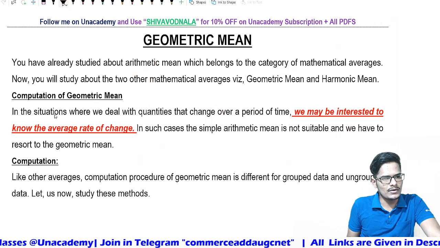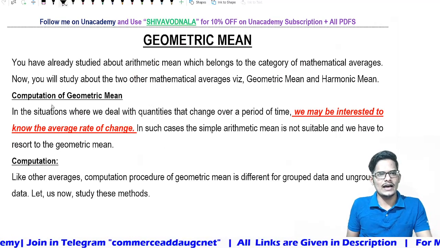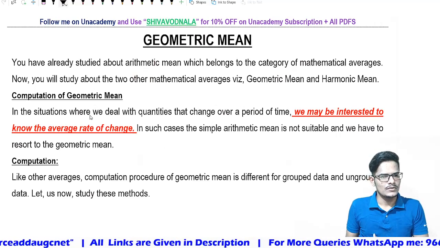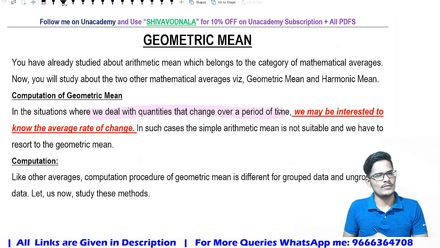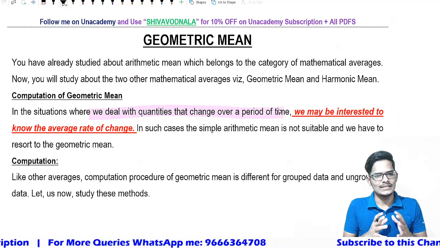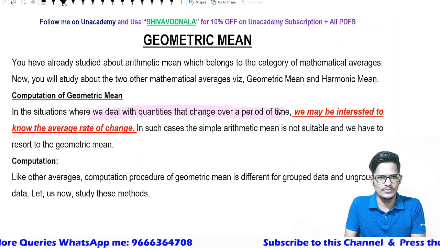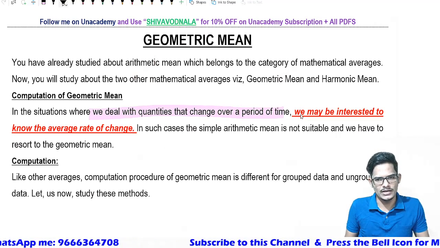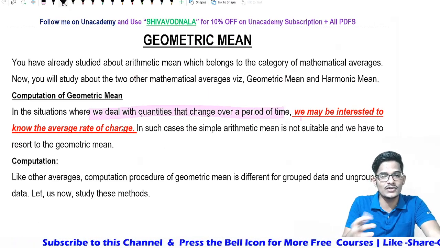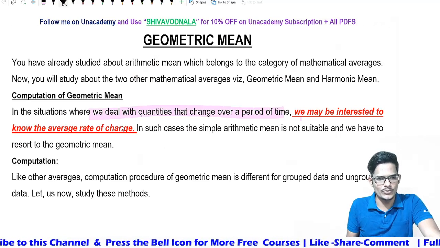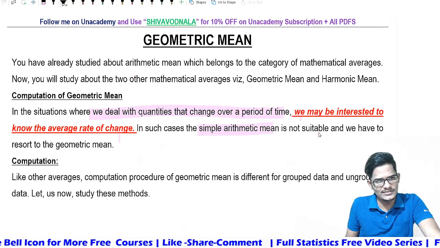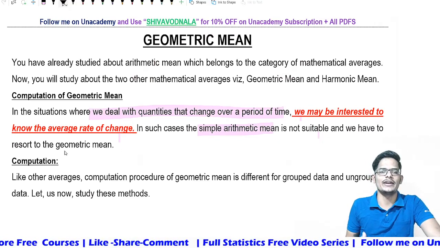So in this situation, where we need data relating to a rate of change with respect to a period of time, we deal with the quantities that change over a period of time using the geometric mean. This problem is answered by the geometric mean. The rate of change in various periods of time we can easily identify by using the geometric mean. We may be interested to know the average rate of change. Not just finding the average, the rate of change also we are able to find out with the help of the geometric mean. In this case, the simple arithmetic mean is not suitable and we have to resort to the geometric mean.